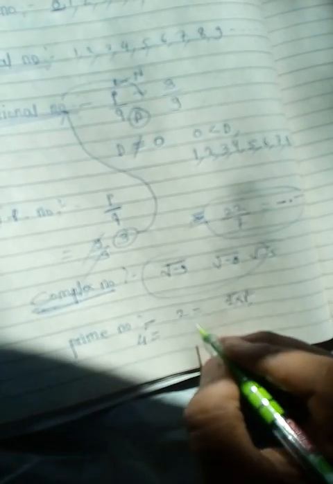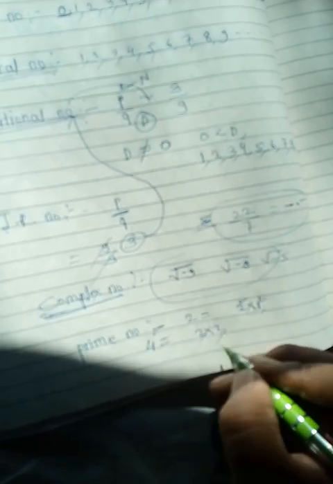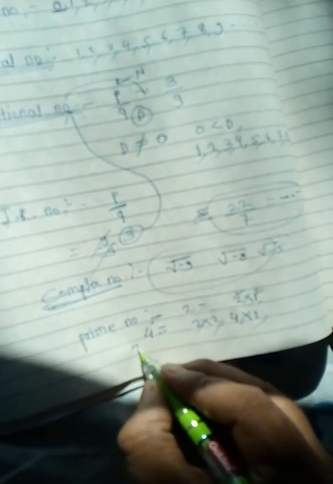If I talk about 4, 4 has multiples like 2 times 2 and 4 times 1. But 3 has only two multiples: 1 and the number itself.